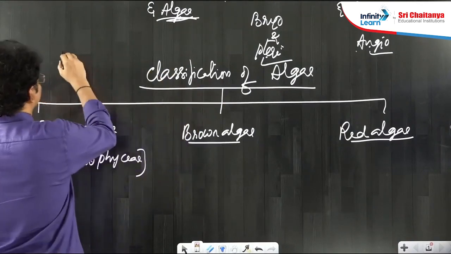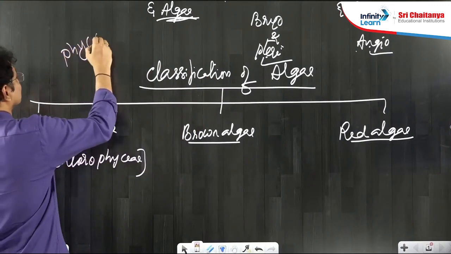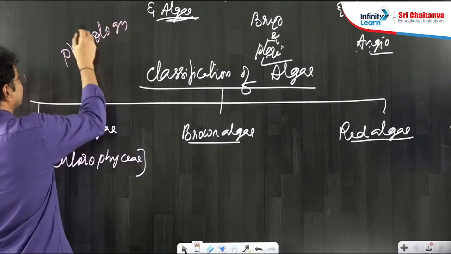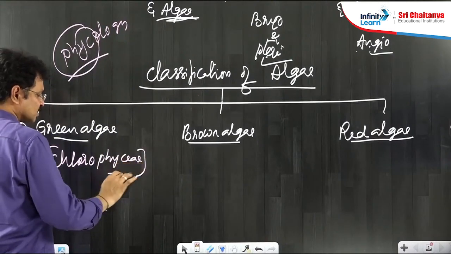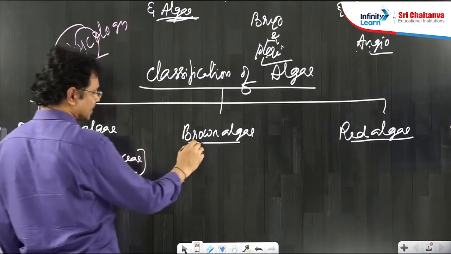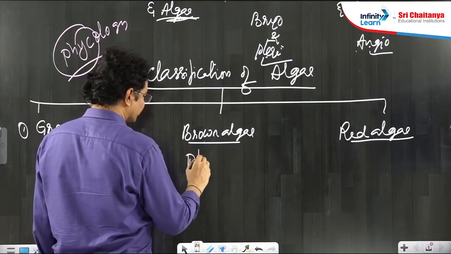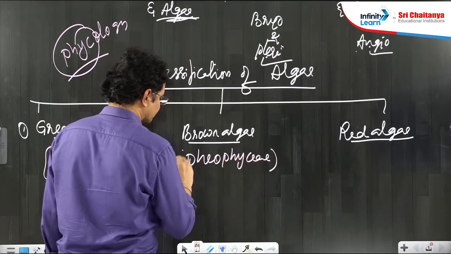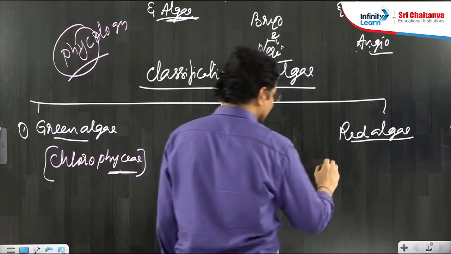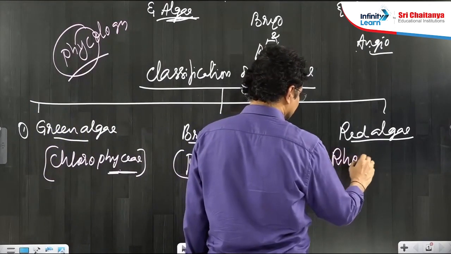Study of algae is phycology. Phyco means algae. That's why in every group the suffix word is phyceae. Brown algae, Phaeophyceae. Red algae, Rhodophyceae.